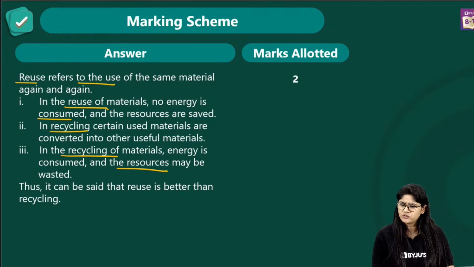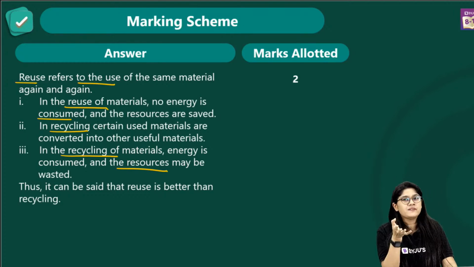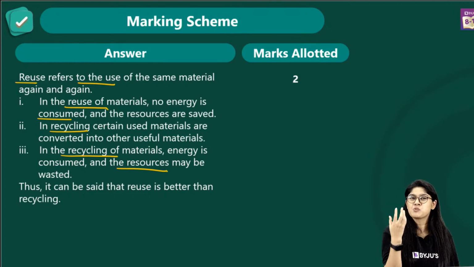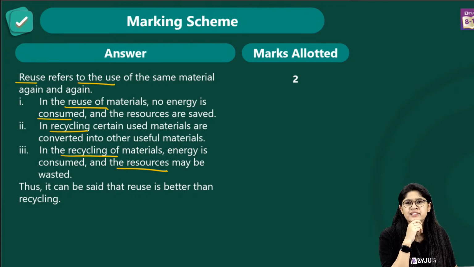So can you tell me what we can reuse? Come on, what can we reuse? We can reuse the old glass jars, right? We can actually paint them. We can make them small flower pots for decoration. We can actually make some amazing lamps also. So that's how we can reuse it rather than recycling it. Plastic, of course, we can recycle, right?